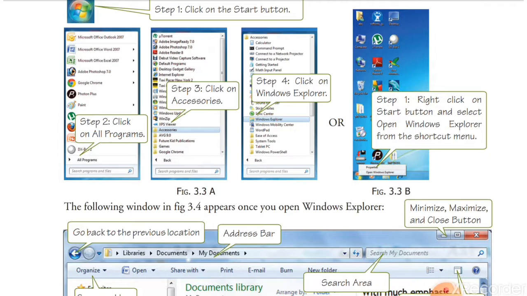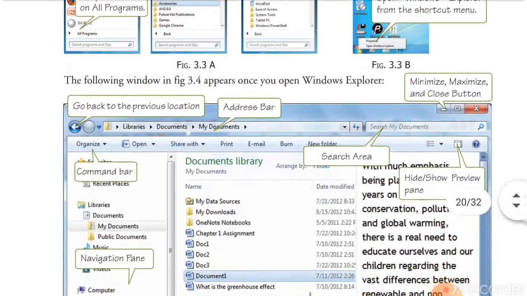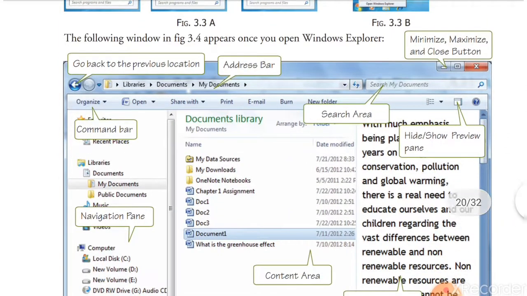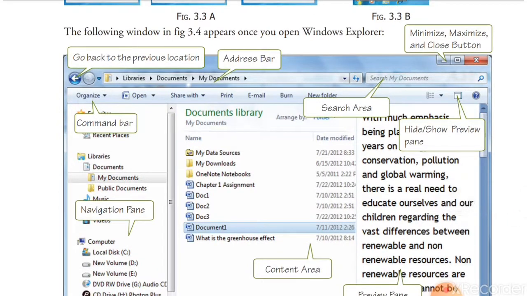By default, Windows Explorer will open automatically. When you open Windows Explorer, you will see something displayed like this. The following Windows figure will appear once you have opened Windows Explorer. Means when you open it,